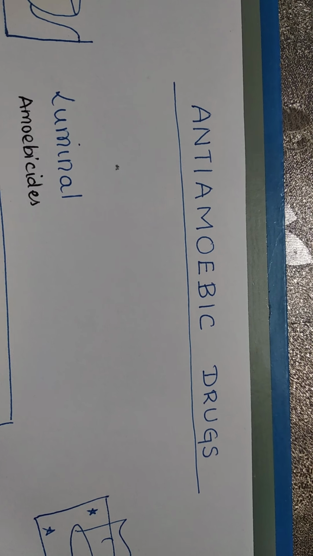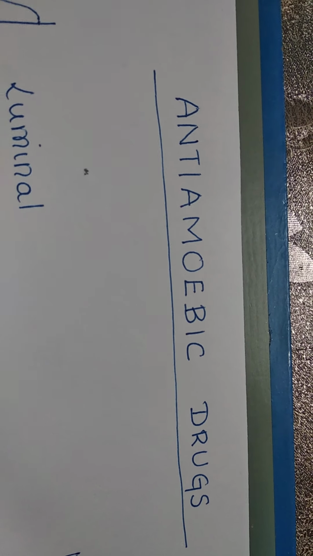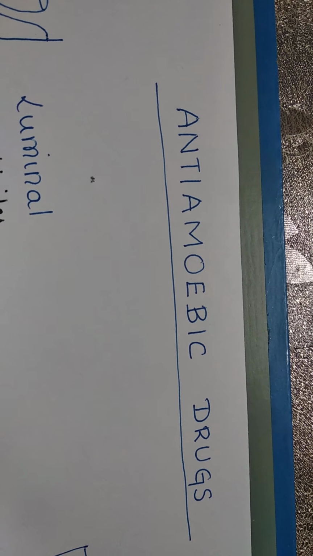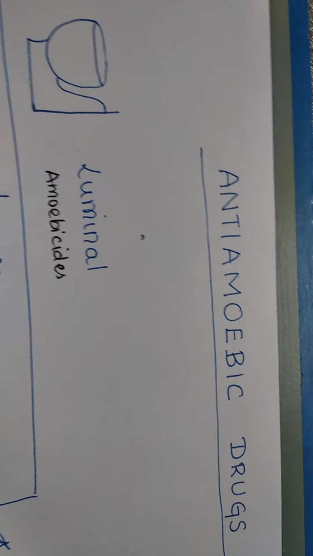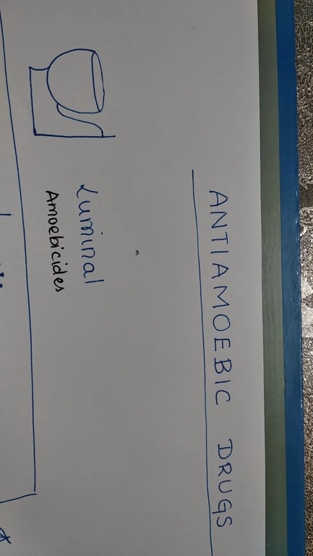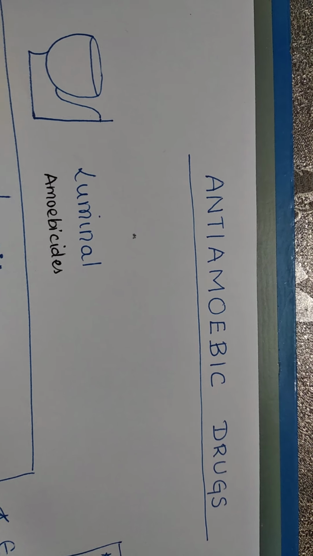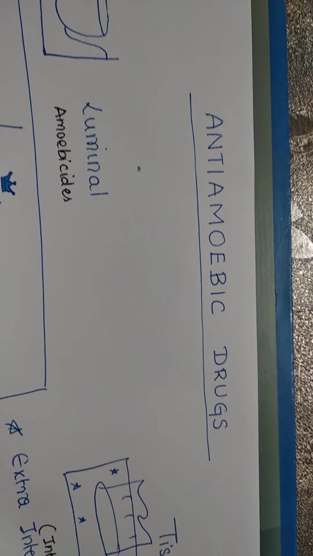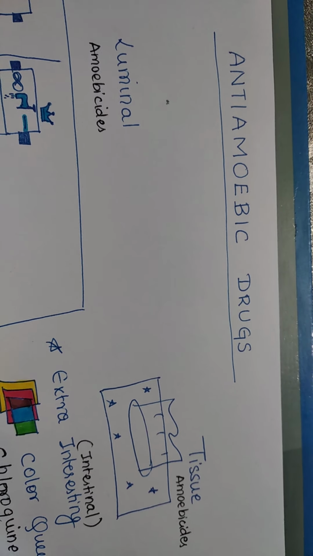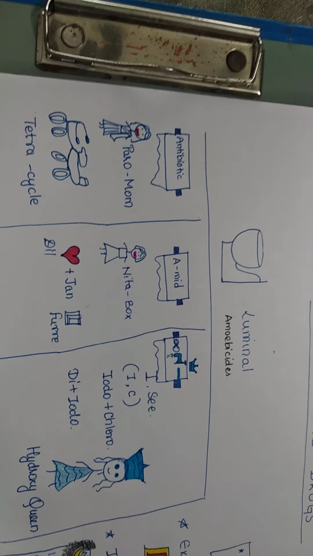Hello friends, in today's video we are going to see the anti-amoebic drugs classification. For this we have to remember two things. One is loo and the other is tissue paper. So loo will tell us the subclass, that is the luminal amebicide drugs, and tissue will tell us the tissue amebicide drugs. Firstly, we'll focus on the luminal drugs.